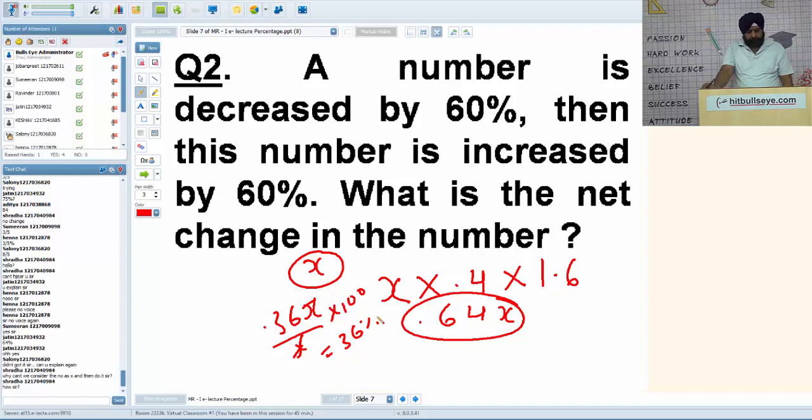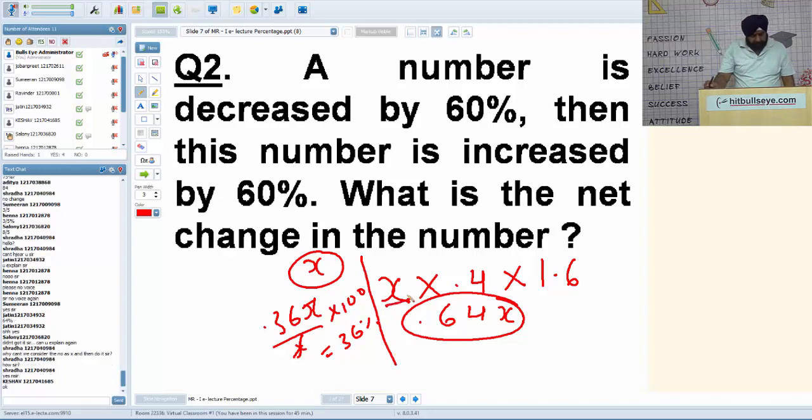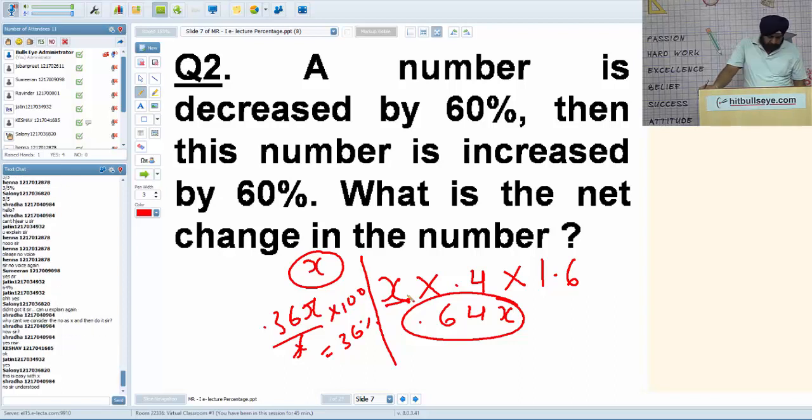Yes, Shraddha, is it okay? Or should I repeat? We have started with x. Okay, so one important thing is here. This is easy with x. One more thing is there, one wonderful formula.